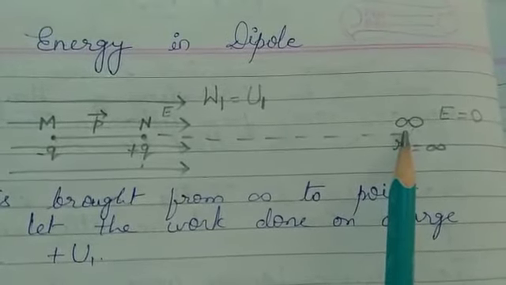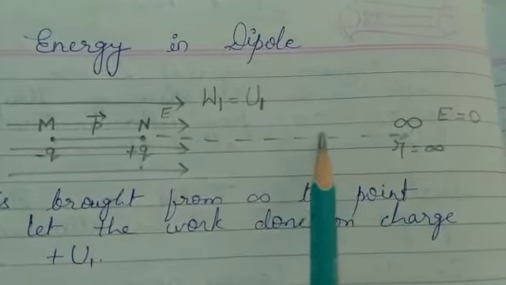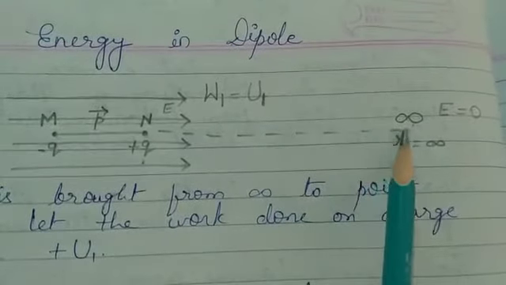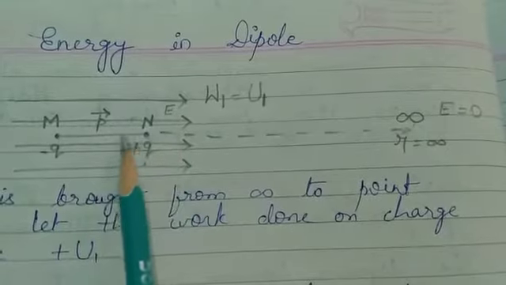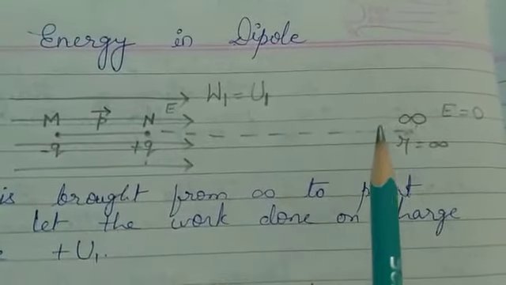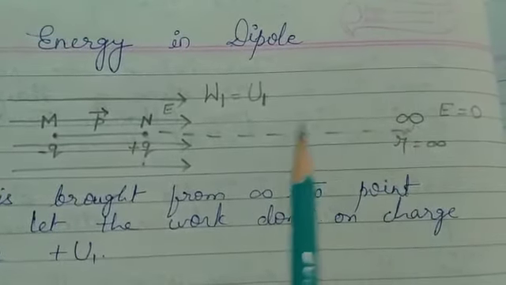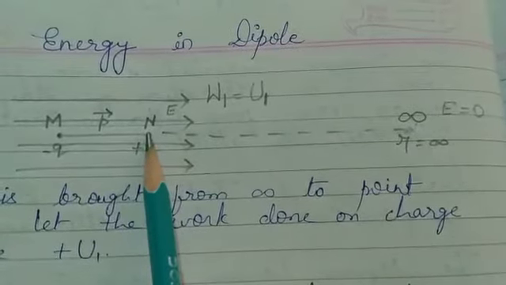Because of that attraction, the charge will be attracted towards the field E, and it can go to any position. But we don't want that. We want to stop the charge at N only.